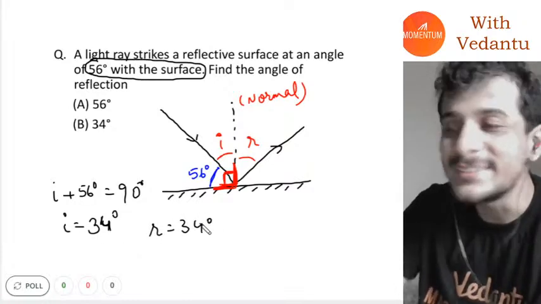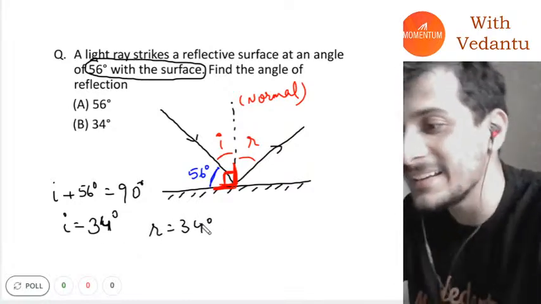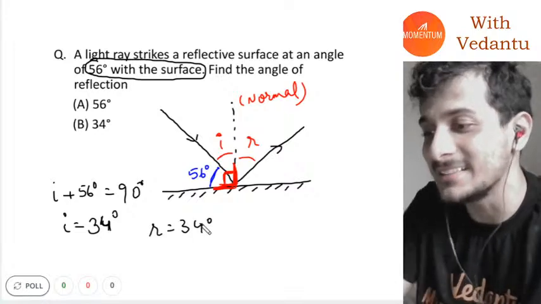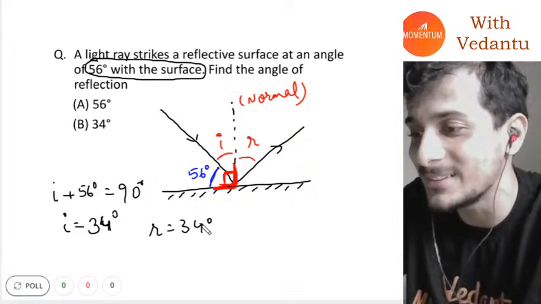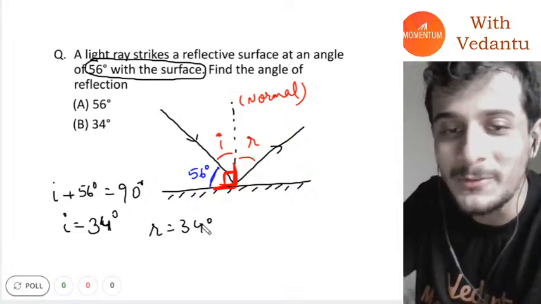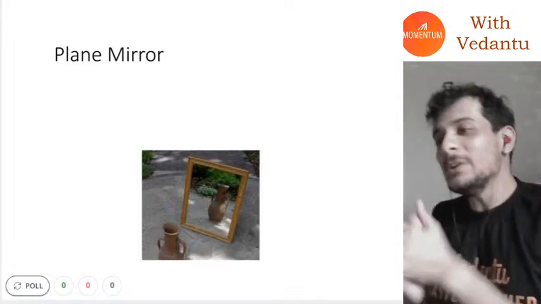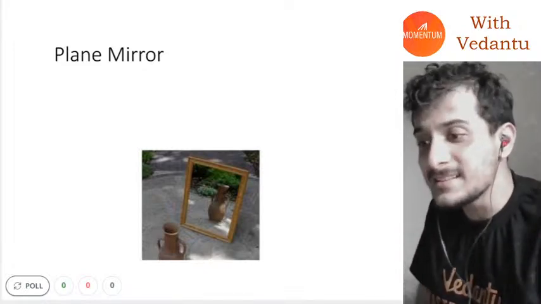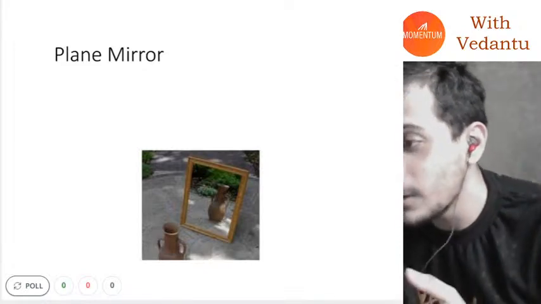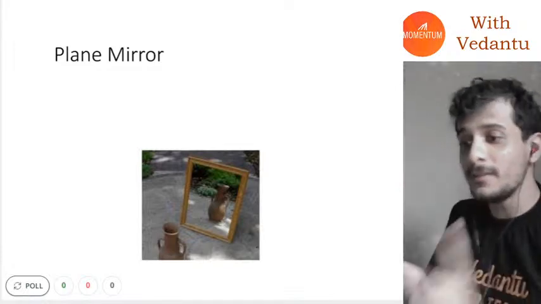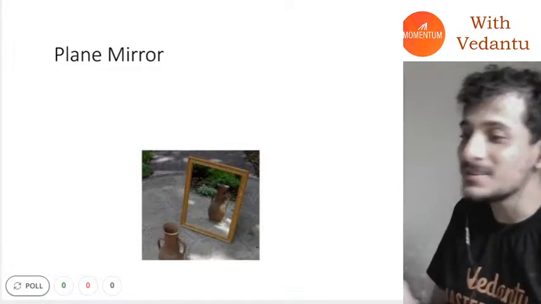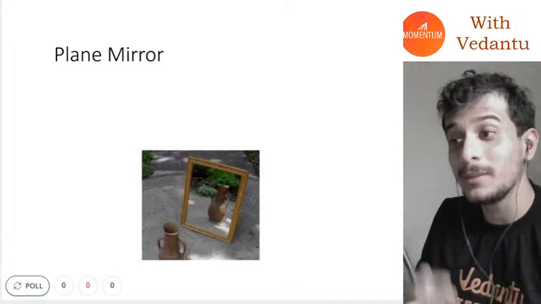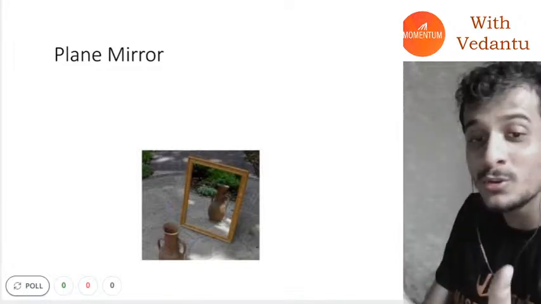R is also 34. You made a mistake, didn't you? Don't lie, you did make a mistake. Okay, guys, give me a thumbs up if you understood. Savarinath, you are correct. Surender Singh is correct. Very good, guys. Silly mistakes, I know. That's why these questions are there, just to induce your silliness.